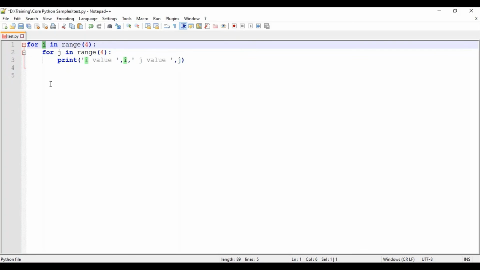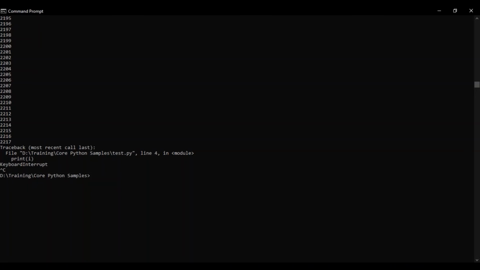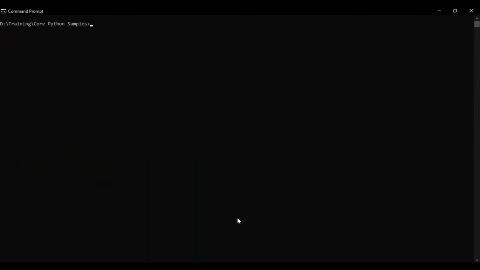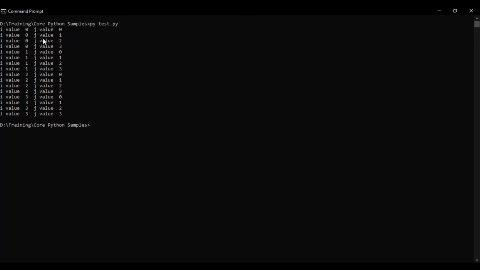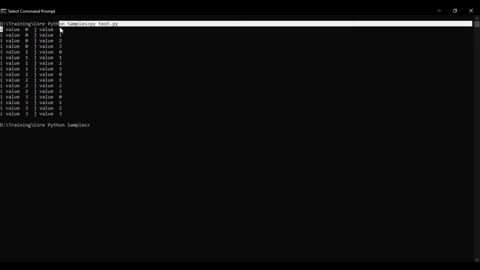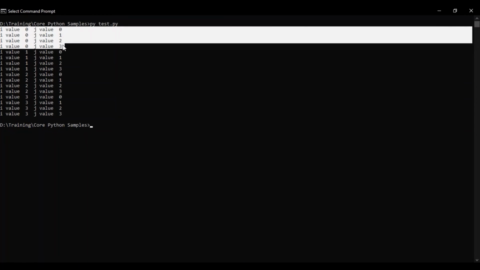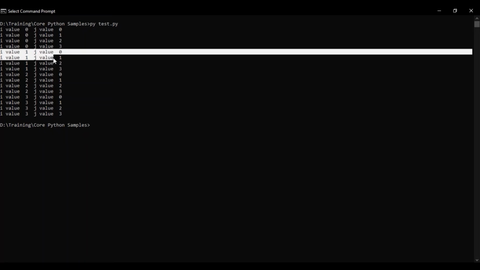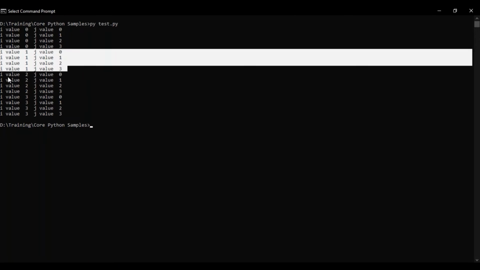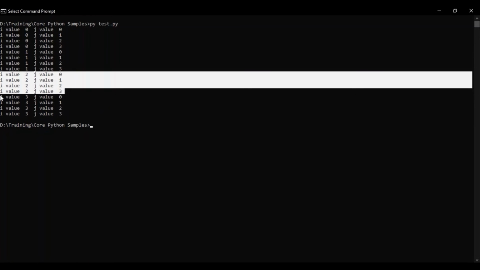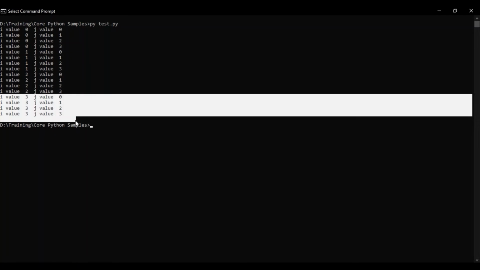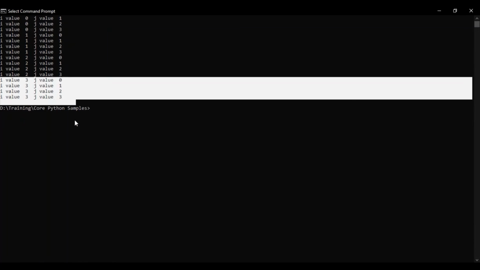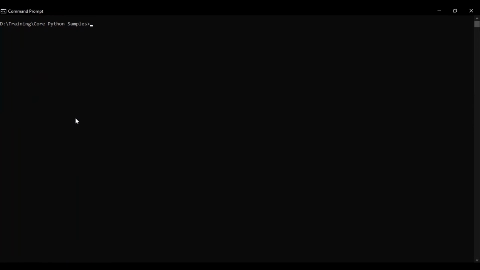I'll just show the output so that you will get a clear idea. So I'm running py test.py. The i value is 0 and the j value iteration goes on 0, 1, 2, 3. And then the i value is 1 and the j value goes on 0, 1, 2, 3. The i value is 2, we get the result. i value 3. So I just wanted to show this simple sample program for illustrating the nested loop.